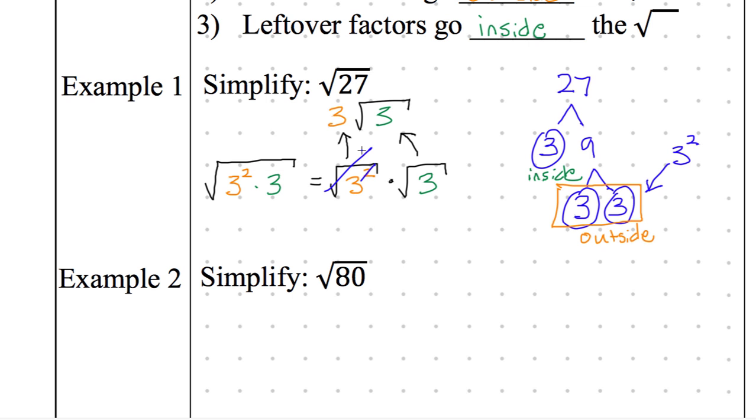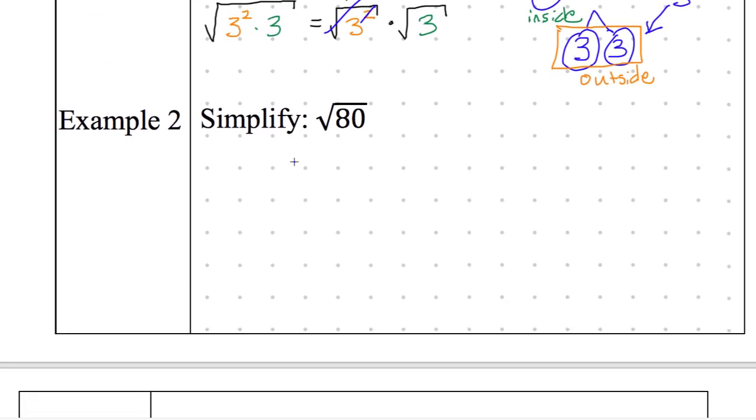Question, yeah, Andres. Can you also do that on the left side, like 3 to the power of 2 times 3, like the square root of that? You can. This is showing the work a little bit more because you do have to separate them into 2 parts. You have part 1, part 2. But yes, if you can see it from here to go straight to the answer, then yeah, that's good. All right, those were pretty high scores. Okay, let's go to example 2 and be done with the notes.